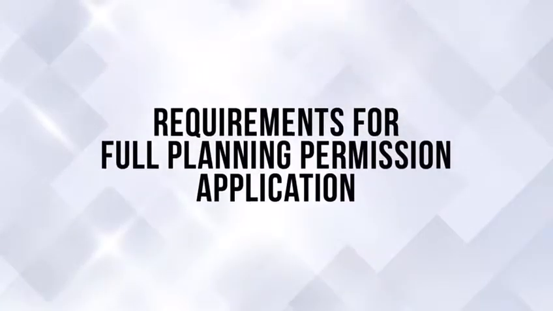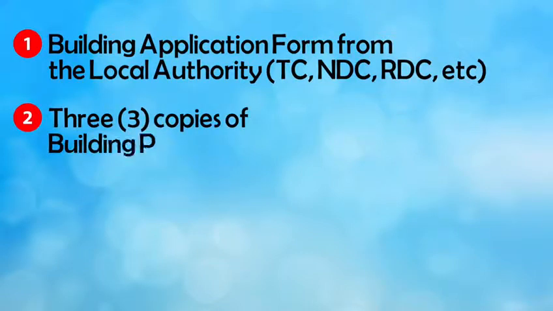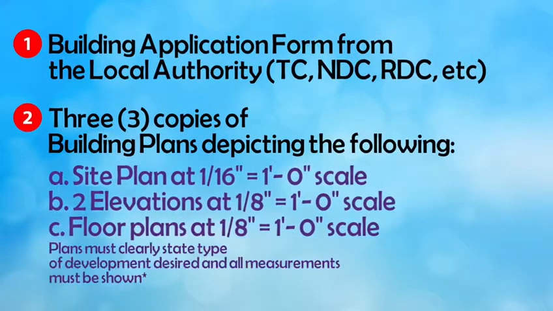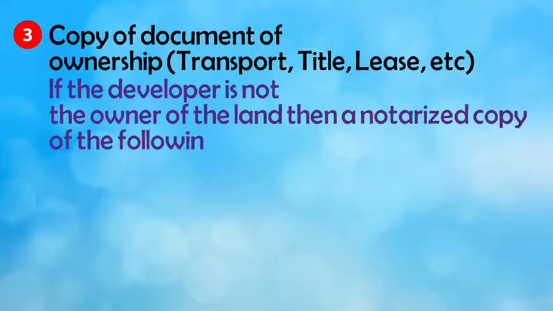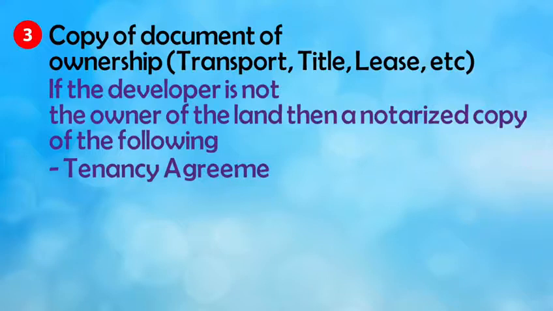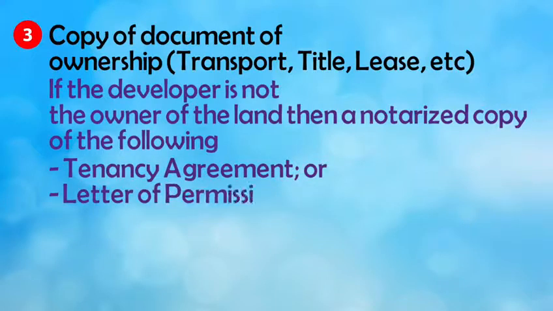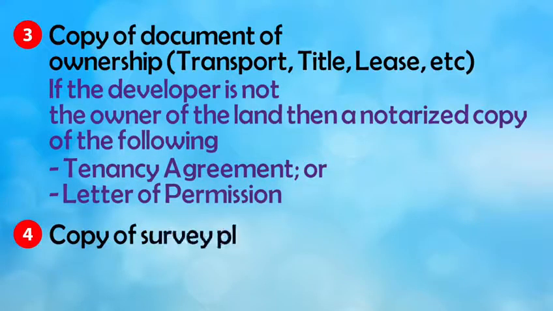The following documents must be submitted when making an application to establish a development. 1. Building application form from the local authority. 2. 3 copies of building plans depicting the following. 3. Copy of document of ownership. If the developer is not the owner of the land, then a notarized copy of the following is required along with the copy of the document of ownership of the owner: tenancy agreement, or letter of permission. 4. Copy of survey plan of lot.